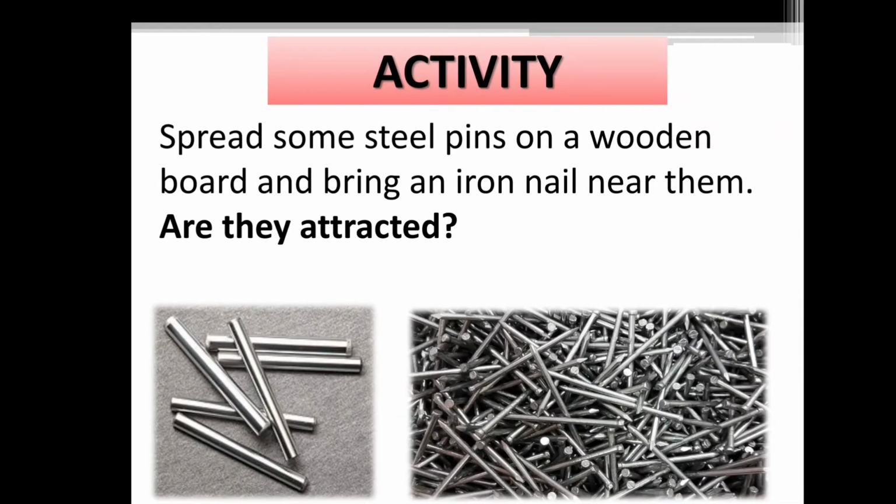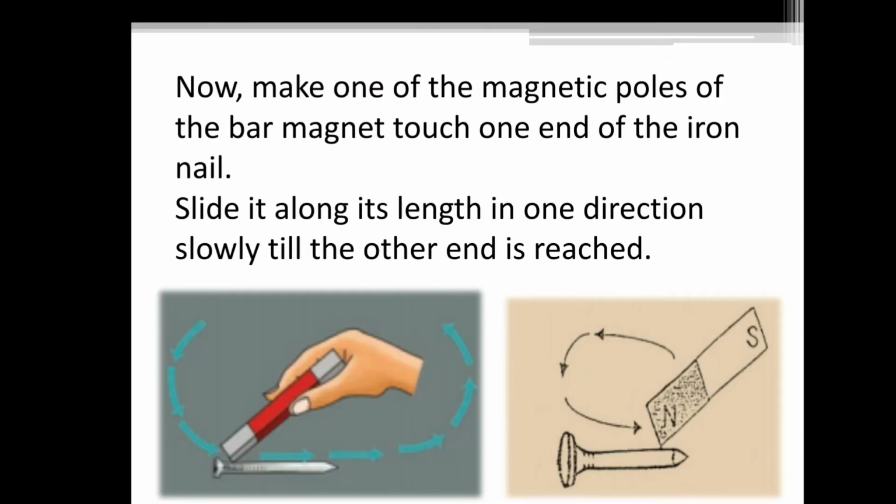Activity: spread some steel pins on a wooden board and bring an iron nail near them. Are they attracted? Now make one of the magnetic poles of the bar magnet touch one end of the iron nail. Slide it along its length in one direction slowly till the other end is reached.